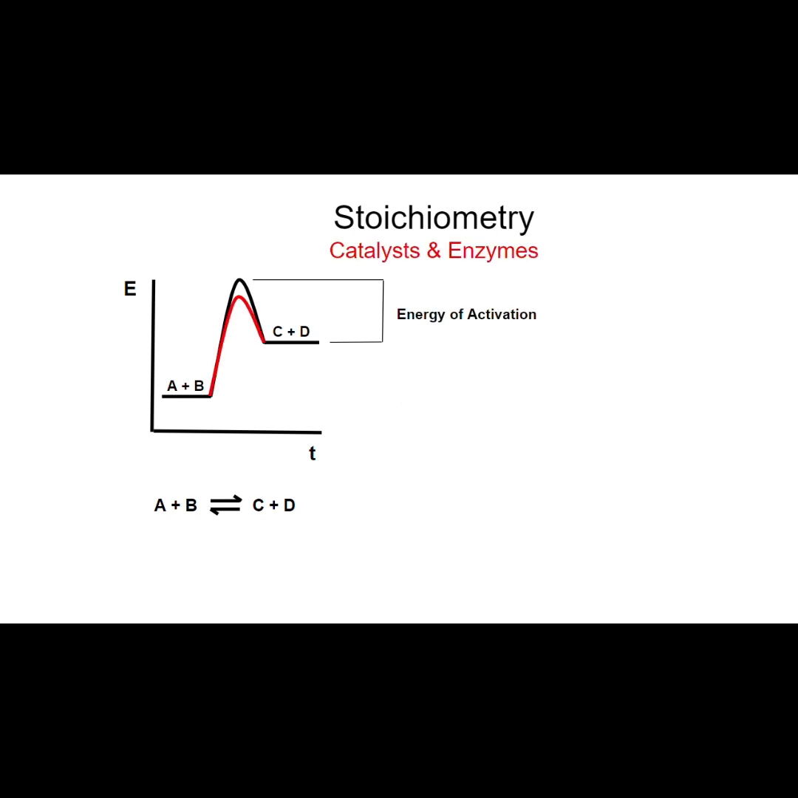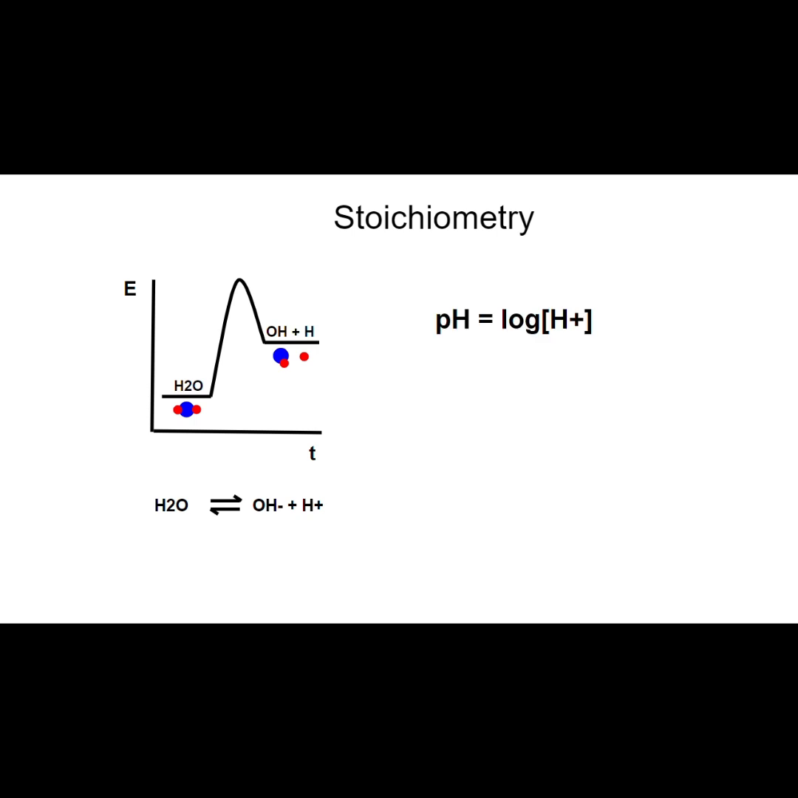Catalysts and enzymes lower the energy of activation. Energy of activation affects how readily a reaction will proceed. Reversible reactions proceed forward and backwards in equilibrium, and the pH is determined by the concentration of hydrogen ions. If the concentration of hydrogen ions increases, for example, by adding an acid, the pH lowers. Acids and their conjugate bases are also in equilibrium with each other, as well as the concentrations of hydrogen ions.